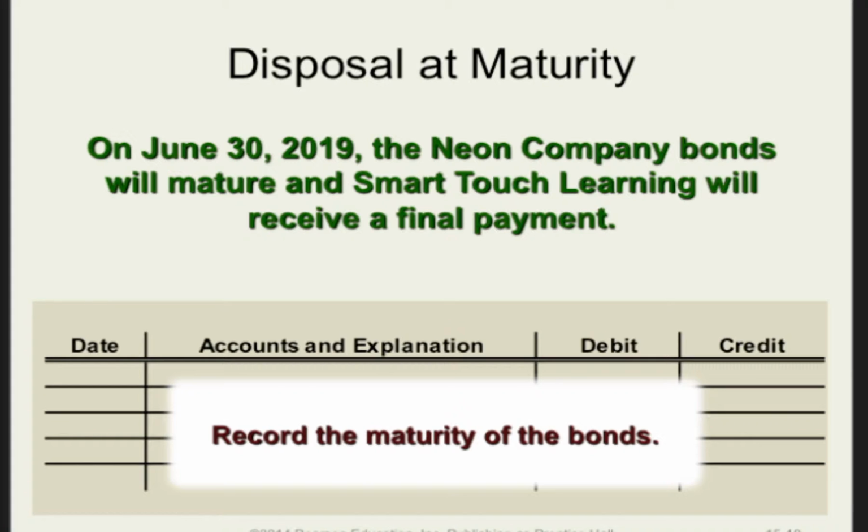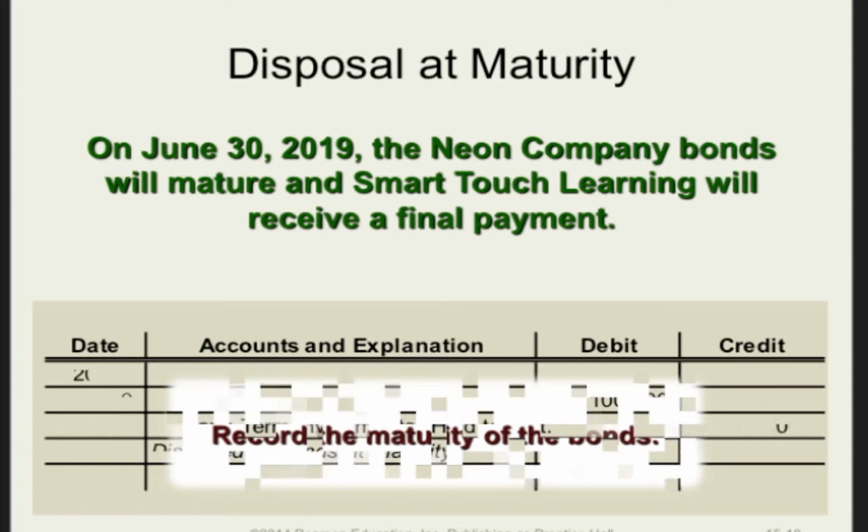Jump forward to the maturity date of June 30th, 2019. The Neon Company bonds mature and Smart Touch Learning will receive back their original investment. Assume that the final interest payment has already been received and recorded. So all we're worried about is the actual maturity of the bonds. No extra interest to be recorded. Record the maturity of the bond investment at June 30th, 2019.